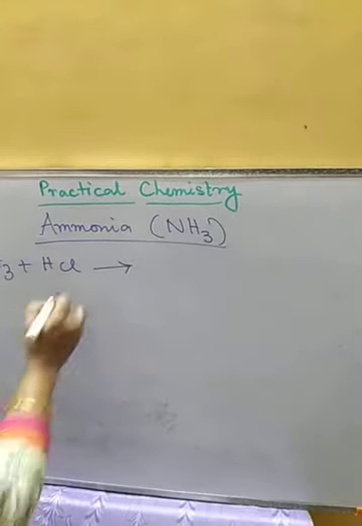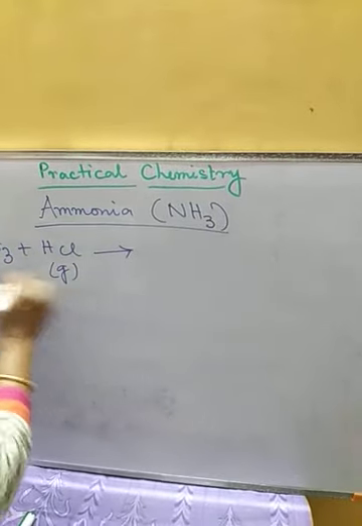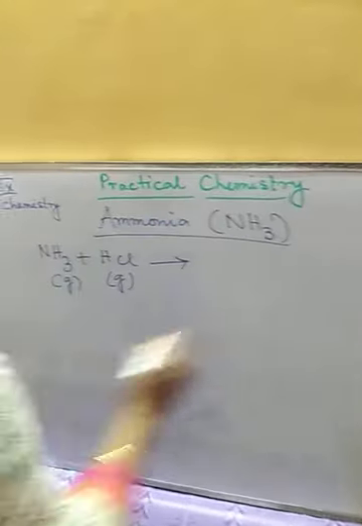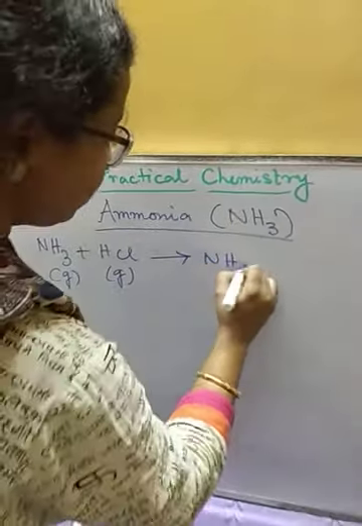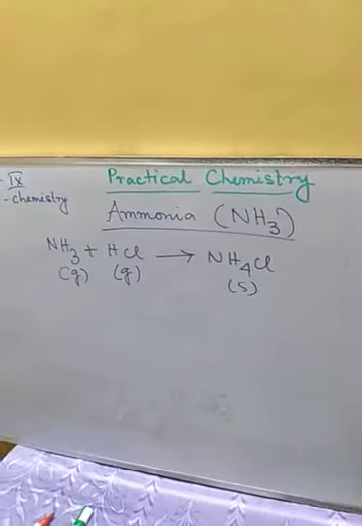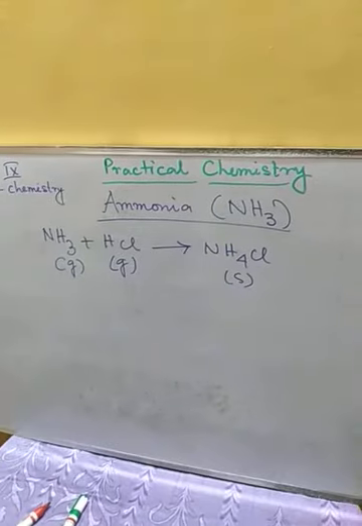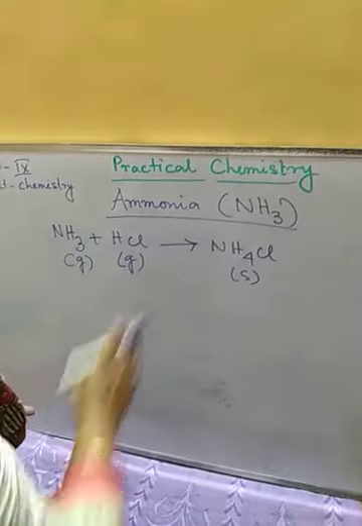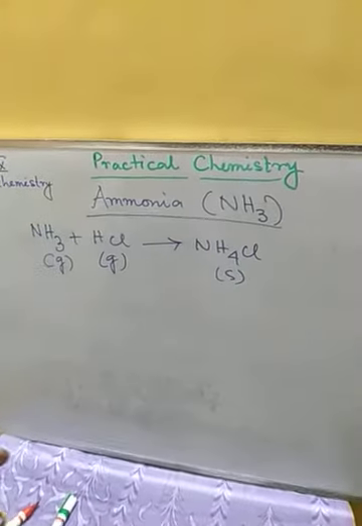When they react, we are going to get ammonium chloride, which is a solid. That means two gases are reacting together to produce a solid. Ammonia plus HCl gives ammonium chloride.